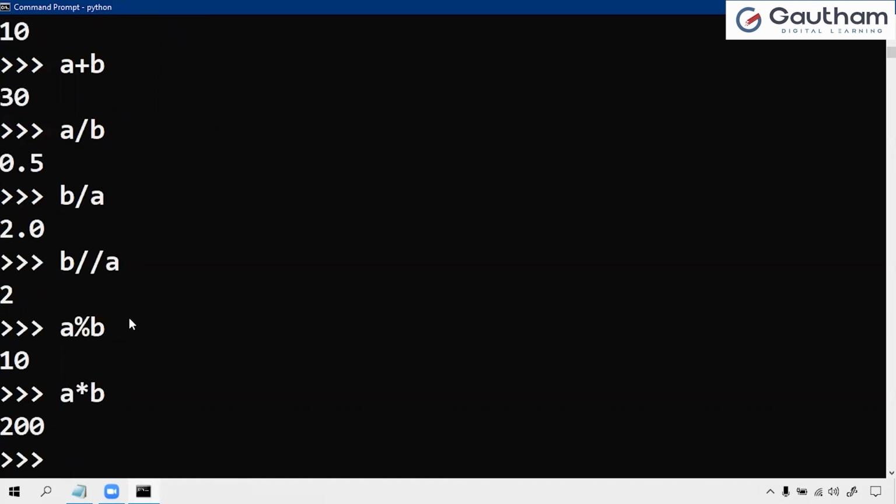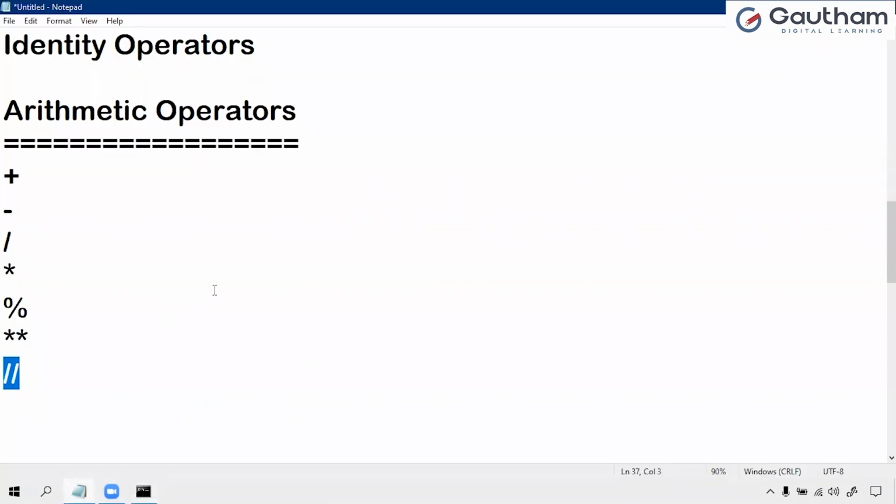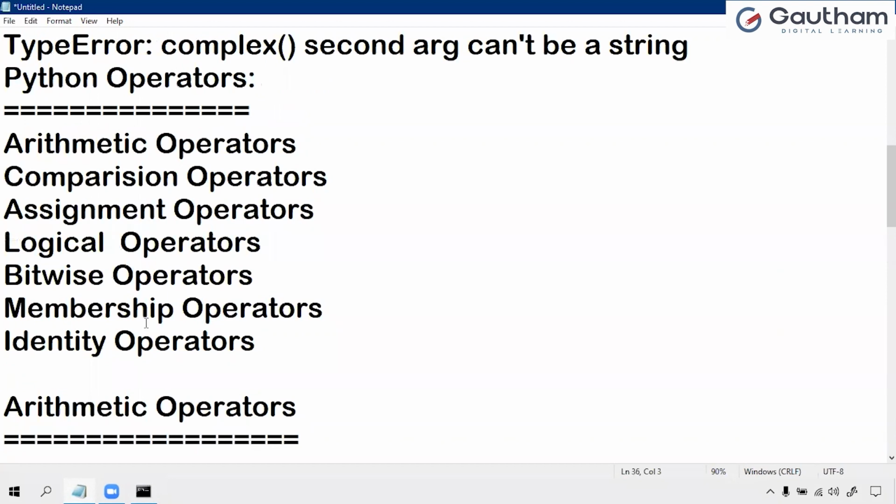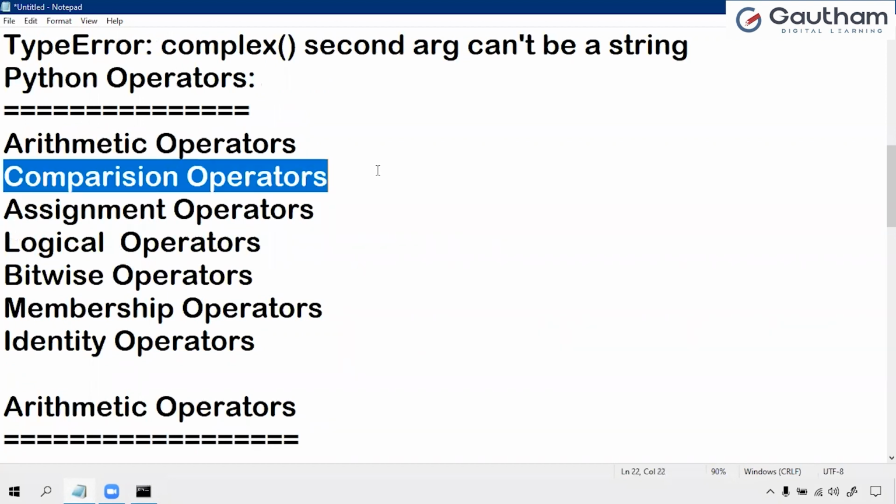Multiplication, exponent. I want 10 power 2, which means a power 2. So here we have to use the operator called exponent. 10 power 2 is 100. So like this, what you have to do from your side is work with each and every operator with practicals. Right? Next, coming to the comparison operators.